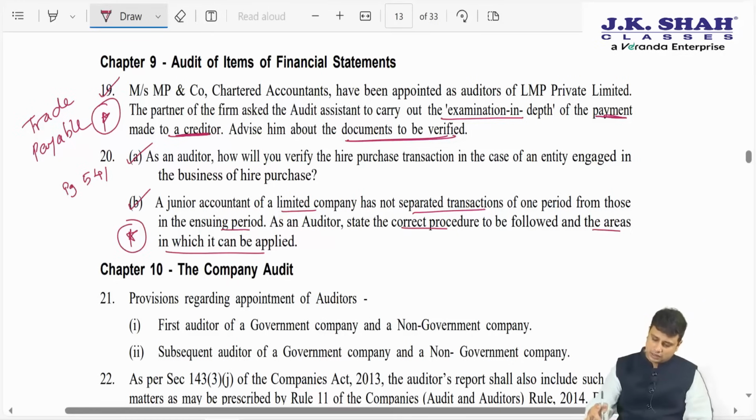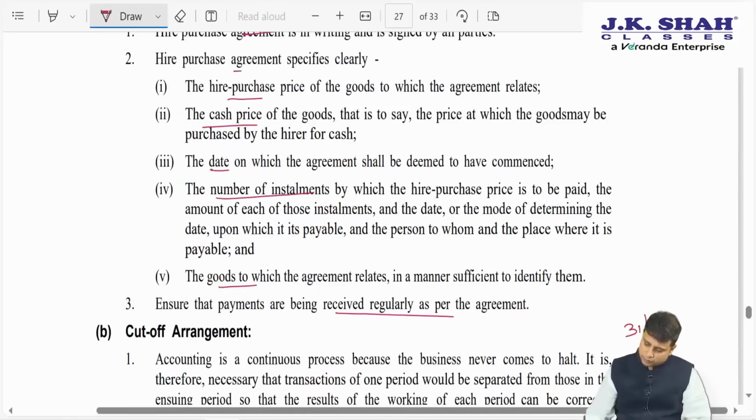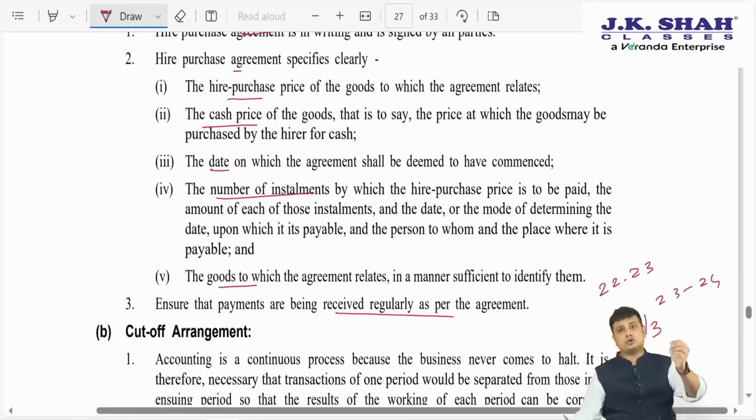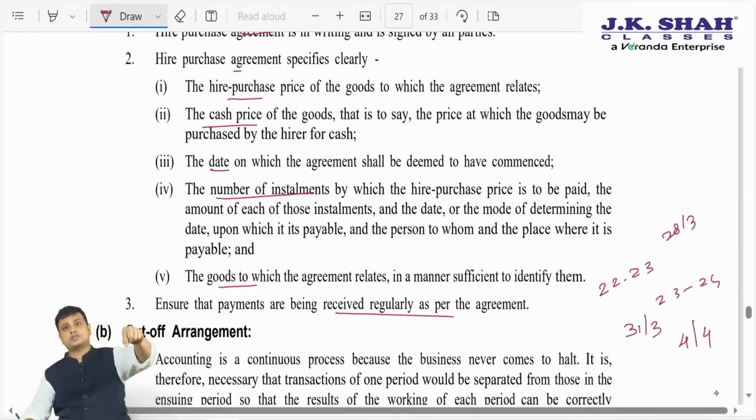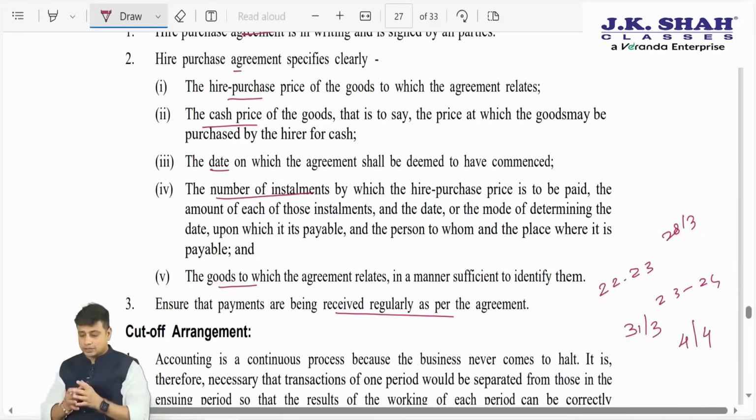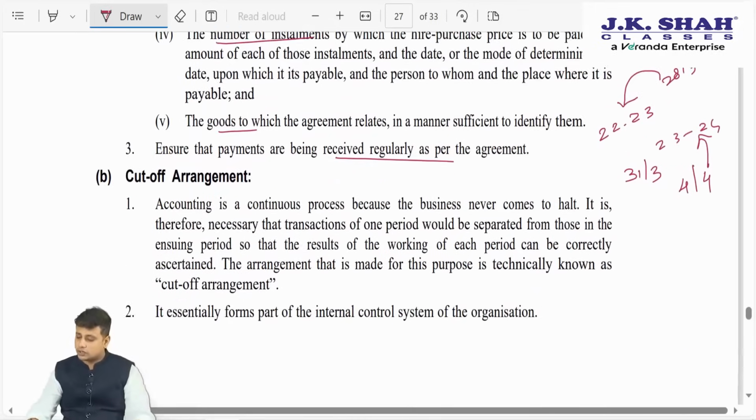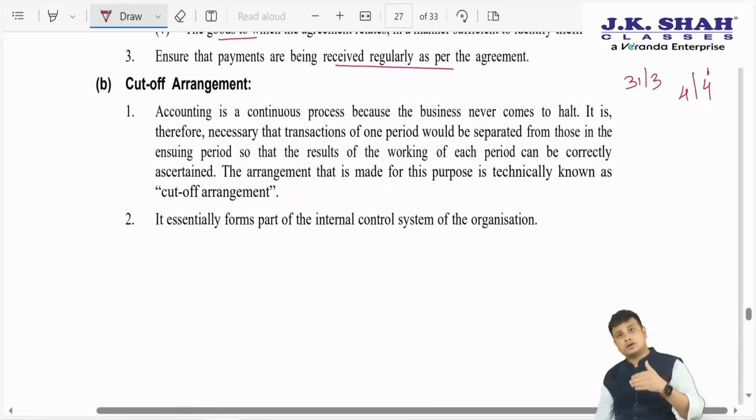So year ending in India is 31st of March. So purchase and sales we need to bifurcate in two periods. For example, it is financial year 22-23 and 23-24. For example, the goods were purchased on 28th of March. However, the goods are received, risk and reward have been transferred on 4th of April. We will record this purchase on 4th of April and not 28th of March. See here what will happen if we record on 28th March, it will be recorded in financial year 22-23. However, we need to record it under the financial year 23-24. So here we need to check whether the transactions have been recorded in an appropriate accounting year.